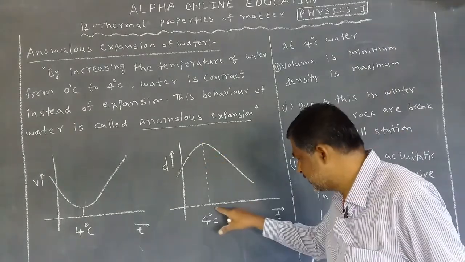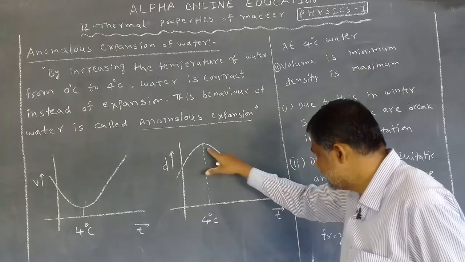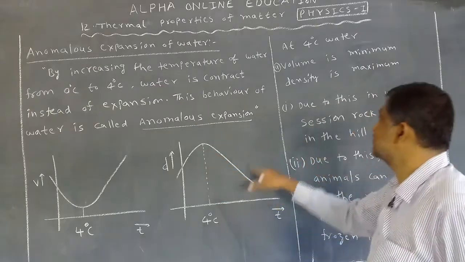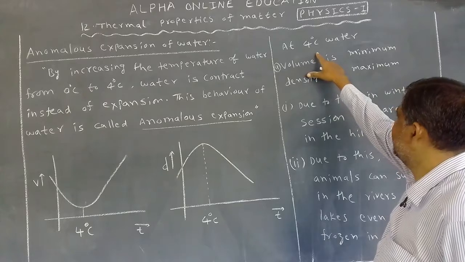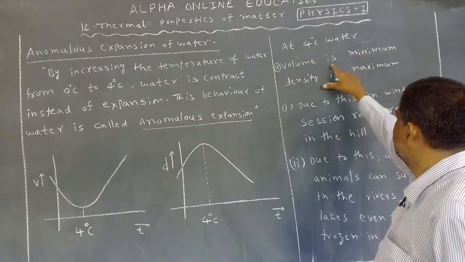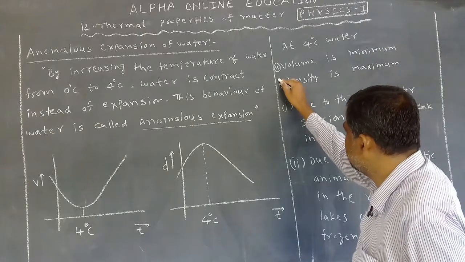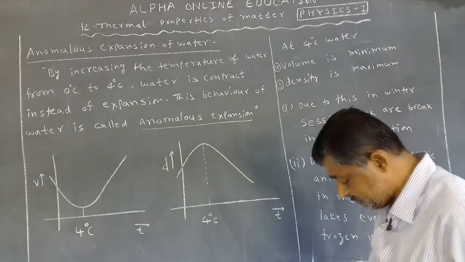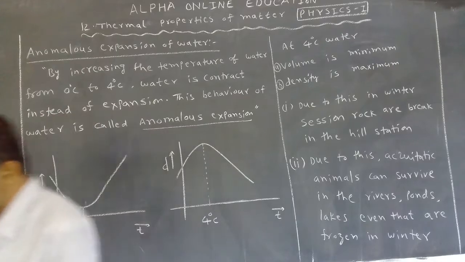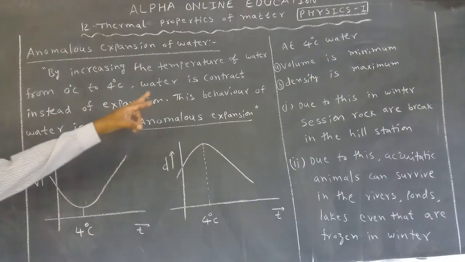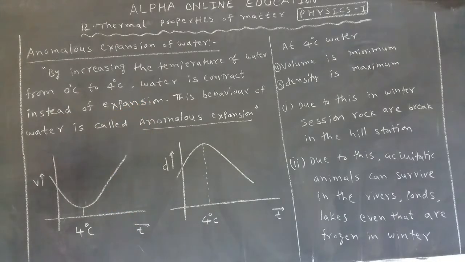Then after that, as temperature increases, density decreases. So at 4 degrees centigrade the volume of the water is minimum, but the density is maximum.